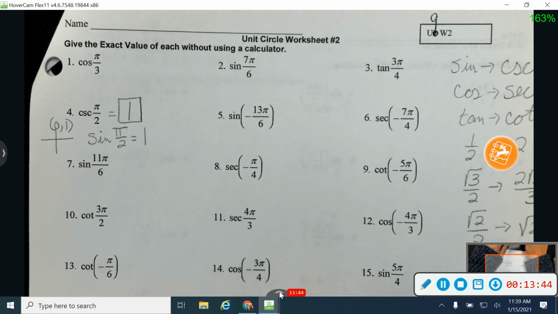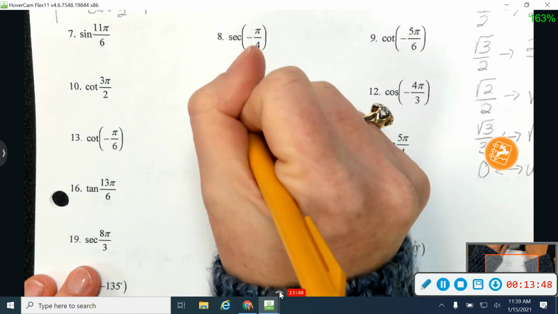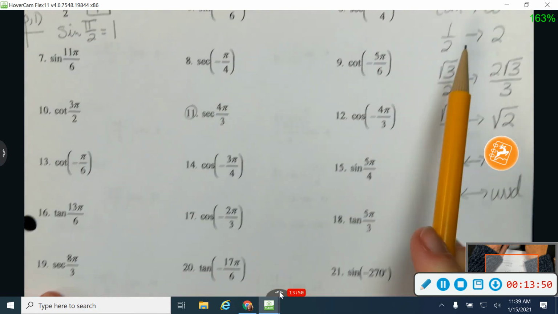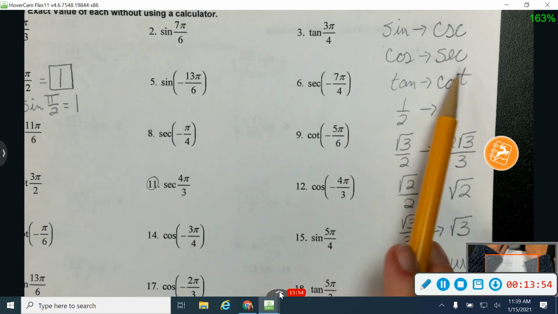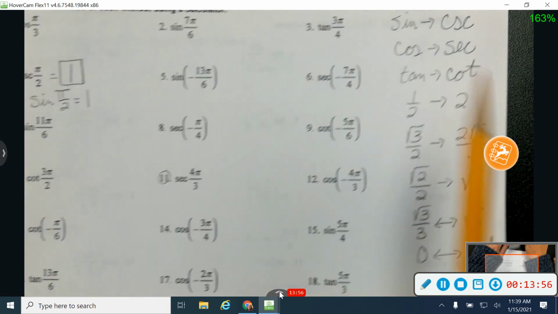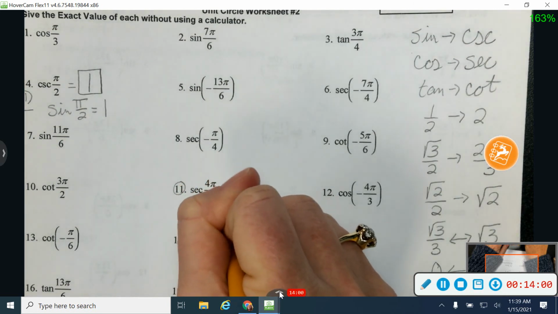Let's jump down and take a look at number 11. Get a little harder here. On number 11, I know that cosine is the reciprocal of secant, so I'm going to start with cosine. I'm going to find the cosine of 4 pi over 3.